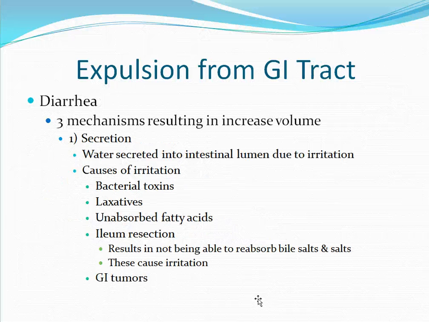There are three mechanisms that can result in an increased fluid volume. The first of these is secretion. Water will be secreted into the intestinal lumen as a response to GI irritation. What are some of the causes of this irritation? It might be bacterial toxins, especially from either the bacteria Vibrio cholera or the bacteria E. coli. Irritation can also be due to laxatives as well as unabsorbed fatty acids.